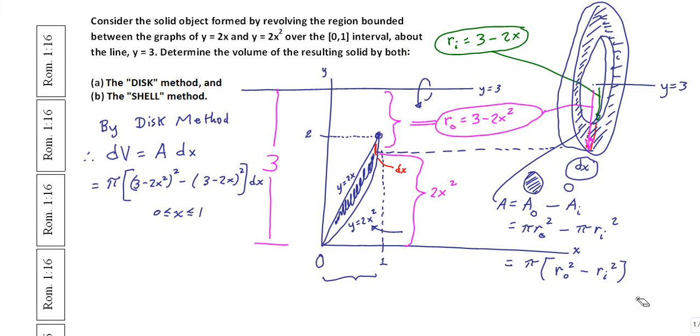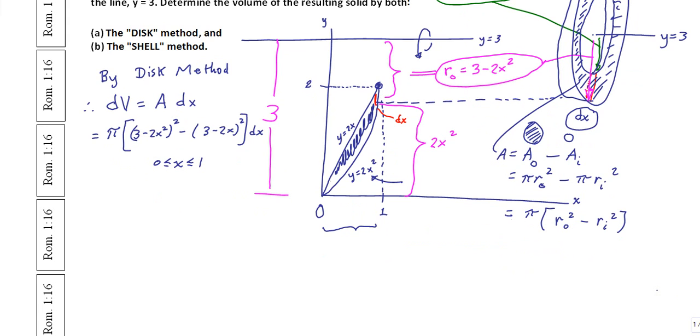Okay, so to do this problem is actually pretty simple. We need to integrate both sides of this. So on the left we have dv. When I integrate dv on the left, I just get v, which is what I'm interested in. I'm interested in the volume. And then on the right I get pi, which comes out of the integral because it's a constant. And now I get the integral as x ranges between 0 and 1 of all of that stuff.